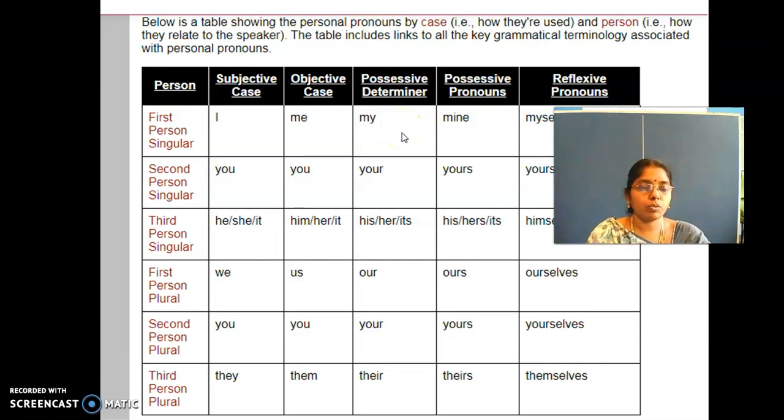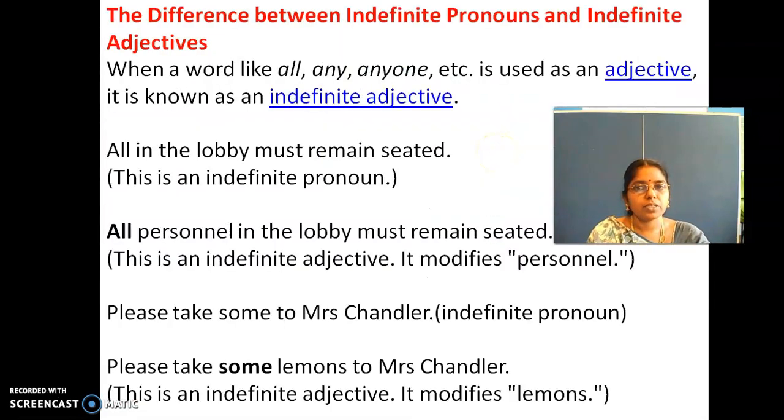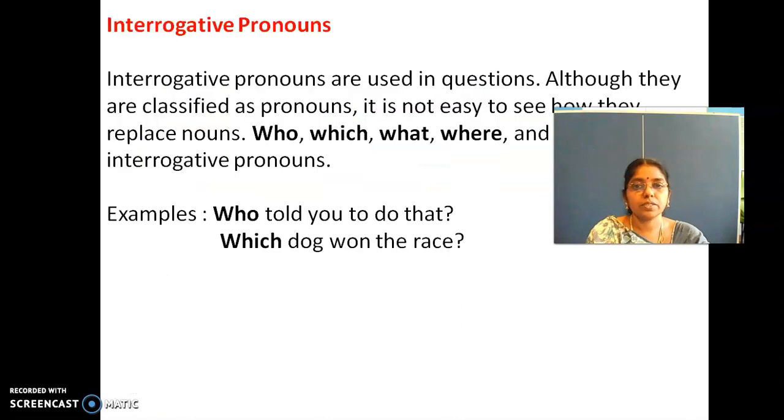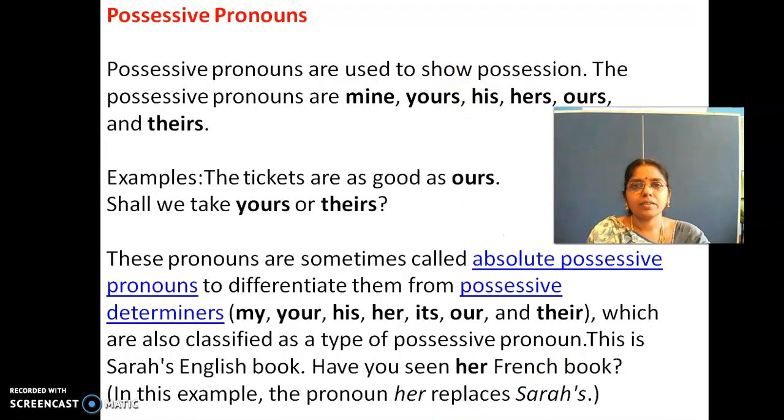This is my home, possessive determiner. This home is mine, pronoun, right? If you practice, then it will come out and you will understand what is the possessive determiner and what is the possessive pronoun. Is it clear? In this tabular column you can see possessive pronoun and possessive determiner, right?